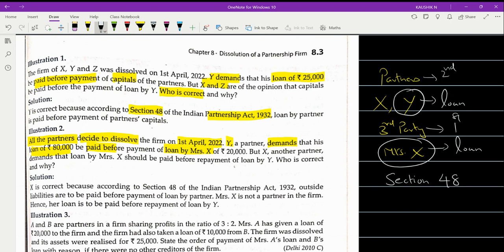So you have to say partner X is correct because according to Section 48 of the Indian Partnership Act 1932, outsiders' loan or third parties' loan will be settled before the payment of internal liabilities, that is, the partners' loan. Then you will say Mrs. X will be paid first before the payment of partner Y. Is this clear to you?